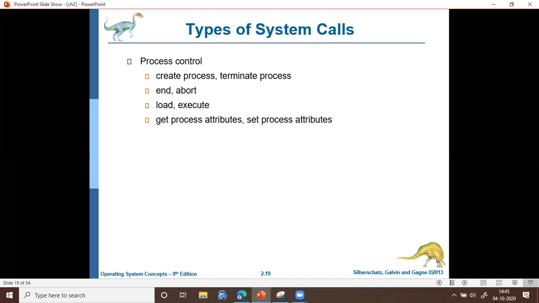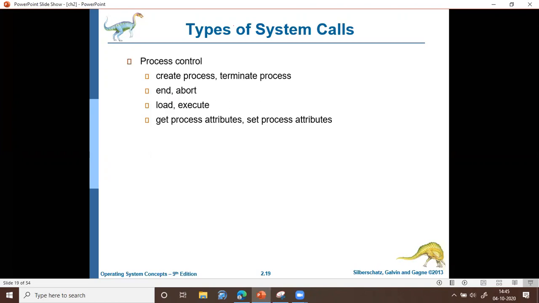For example, whether it is performing a read operation or write operation, or whether the process is associated with any device, meaning any IO devices, all such things are called attributes of a process. So there will be a system call to get the process attributes. What are the attributes of this process? Attributes include process ID.